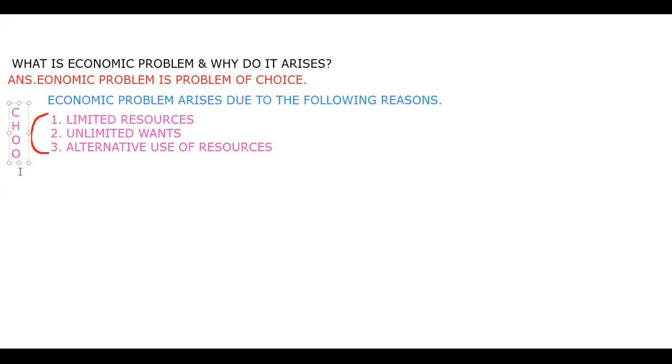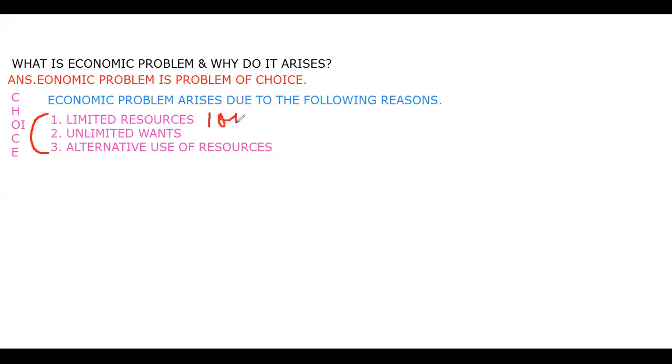This is our problem of choice, which is the economic problem, which arises due to this thing only, because we have to face these three major problems in the economy.